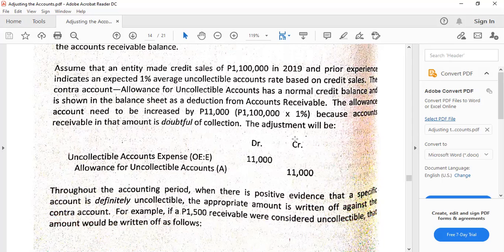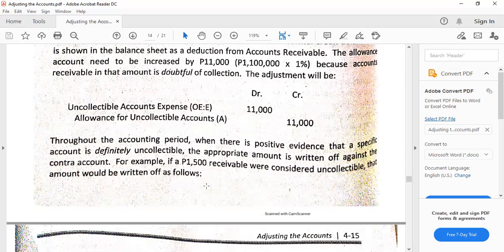You will know in higher accounting that there are also other bases like the receivables, wherein the amount of the receivables multiplied by the percentage would be the ending balance of the allowance. And we are going to gross up the amount of the expense. Anyhow, the intention of the author is just to explain the concept, so we will respect that. Anyway, to continue, we have here